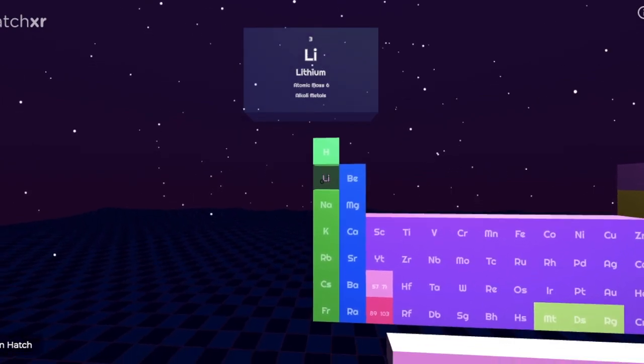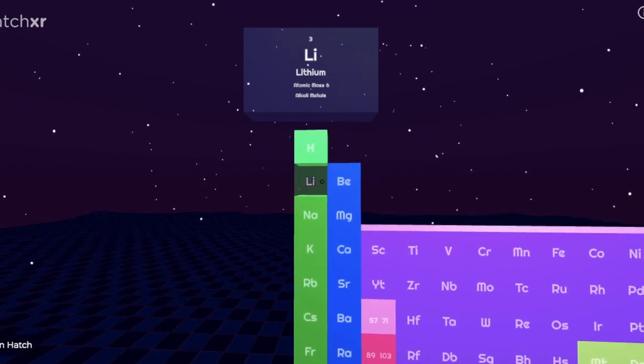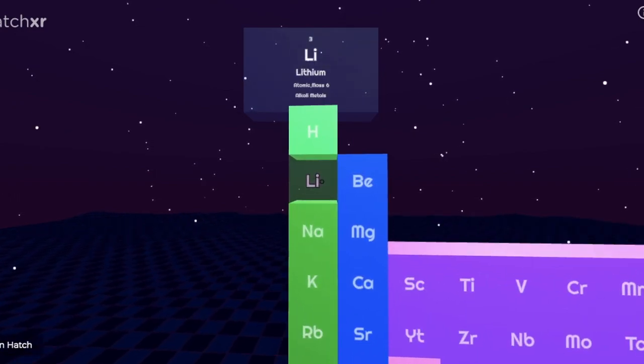As you can see, let's start with lithium. Lithium has 3 electrons. That means it has its first shell fulfilled, and its second shell has 1 electron. To fill its second shell, it can take 7 electrons from another element around it, or give 1 electron to someone, which seems better.